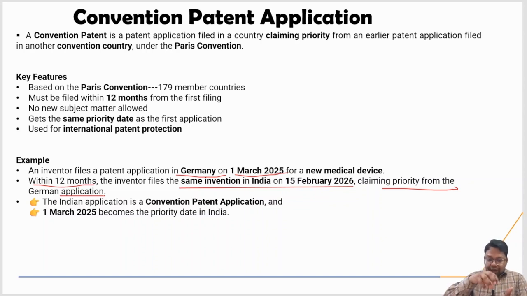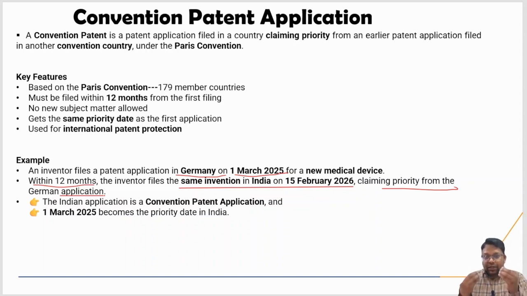Why? Because in that Indian patent application Ramu Kaka is taking the priority from the Germany patent application, and Germany is coming under the Paris Convention, so the Indian patent application will not be considered an ordinary patent application. The Indian patent application will be considered the conventional patent application. So the definition itself states what the conventional patent is.